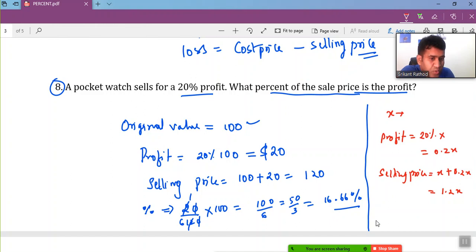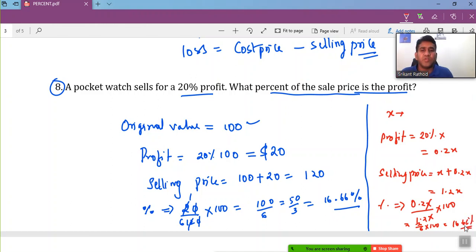So the percent I can do here as 0.2x over 1.2x times 100. x and x will get cancelled out, so 0.2 over 1.2 can be written as 2 divided by 6 times 100. I'm going to get the same 16.66% approximately.